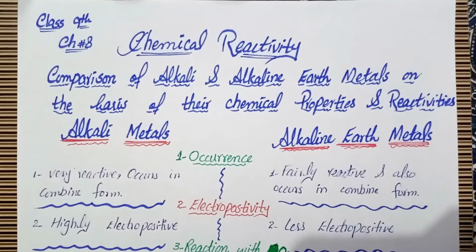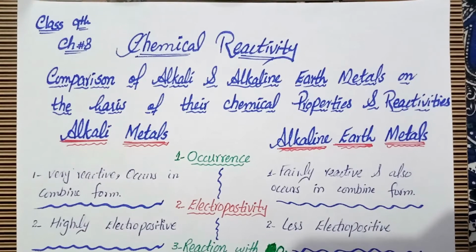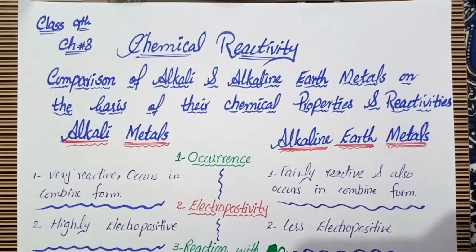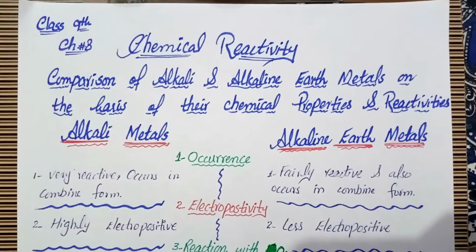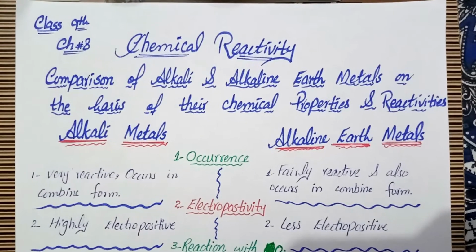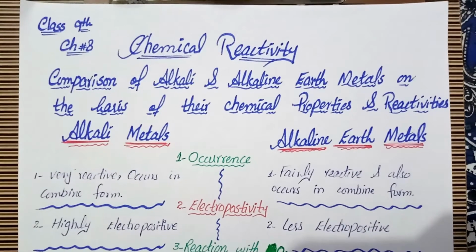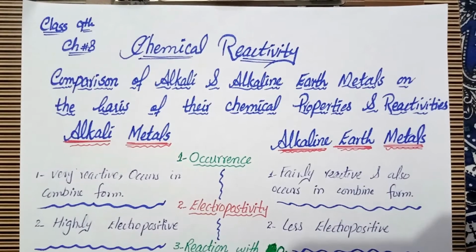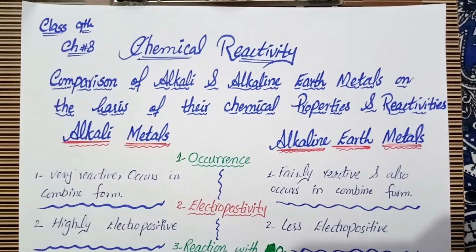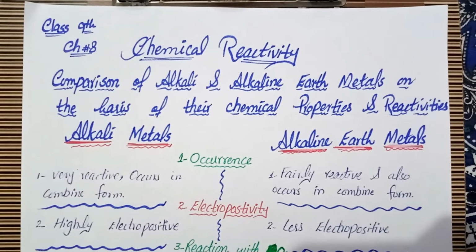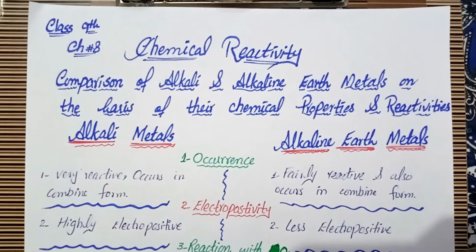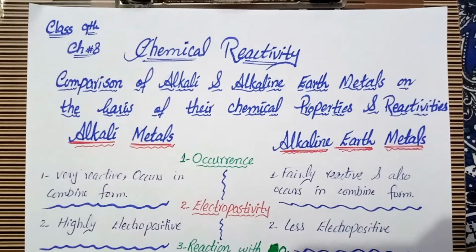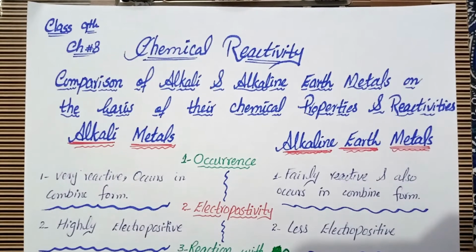Today the topic of our discussion is the comparison of alkali and alkaline earth metals on the basis of their chemical properties and reactivities. In the previous video we studied the comparison of alkali and alkaline earth metals on the basis of their physical properties. So today we are going to discuss their chemical properties. This topic is taken from chapter number 8, chemical reactivity, from class 9th. So let's start.